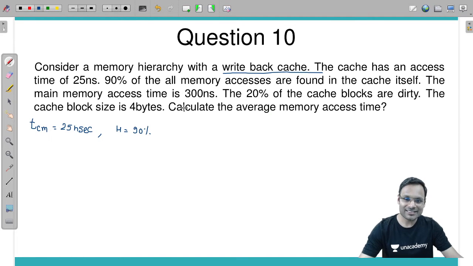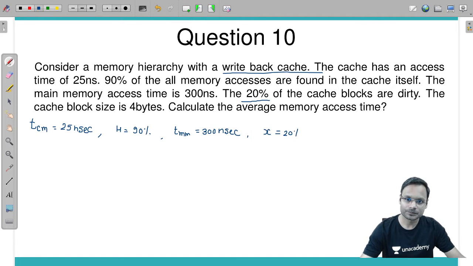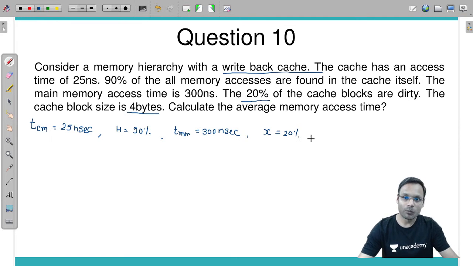The main memory access time is 300 nanoseconds. Okay, TMM is 300 nanoseconds. The 20% of cache blocks are dirty. So dirty blocks percentage X is equal to 20%. The cache block size is 4 bytes. Block size is of 4 bytes.